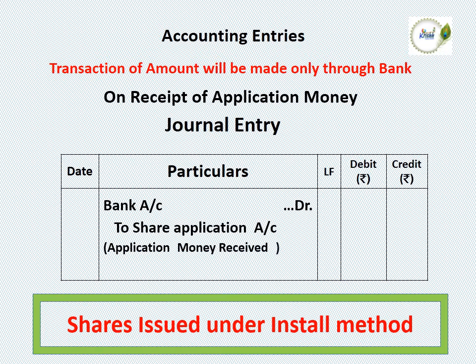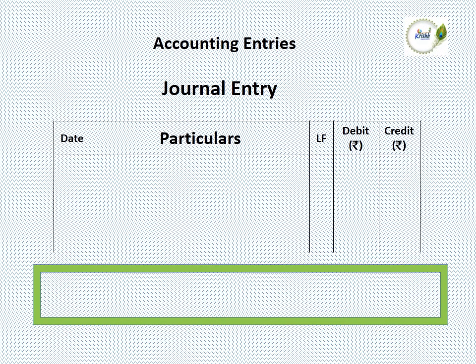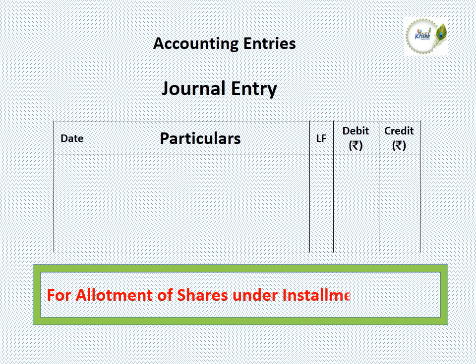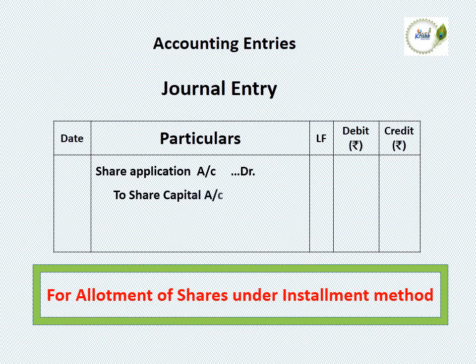Bank is the receiver, so we need to debit bank account, and we are receiving the share application money, so we need to credit share application account. After receiving the application money, for allotment of shares, we have to transfer the application amount to share capital account. For that, the journal entry is share application account debit to share capital account credit.